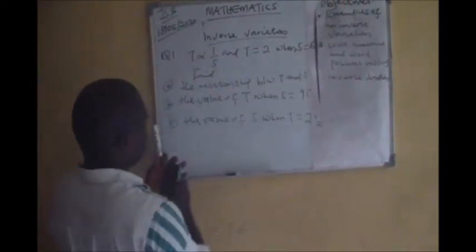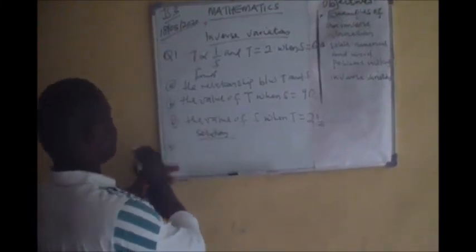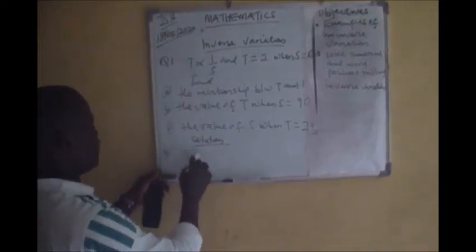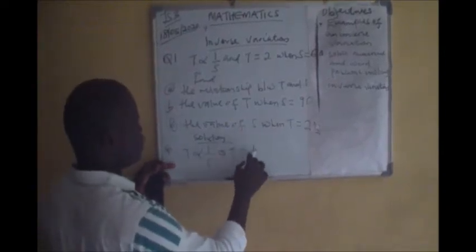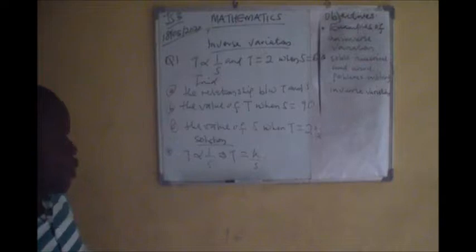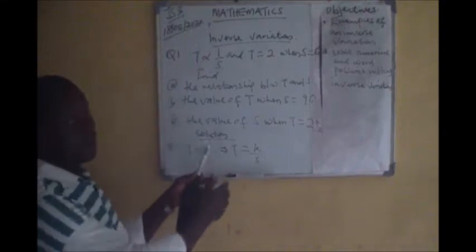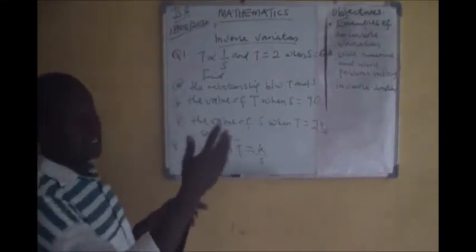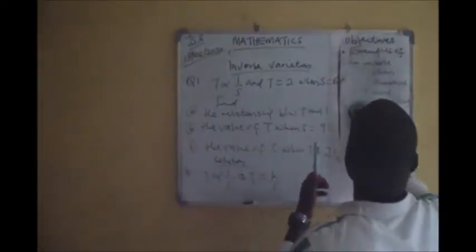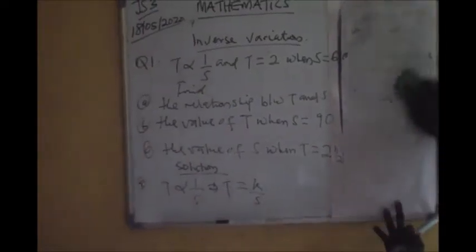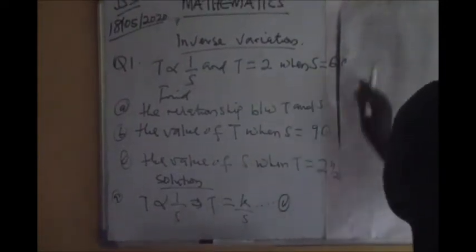So we start with A. Observe that T varies inversely as S, which implies that T is equal to K divided by S. Like I said before, always isolate the constant first and then substitute in the values of the given variables T and S, just to find the relationship between T and S. Let's call this equation 1.